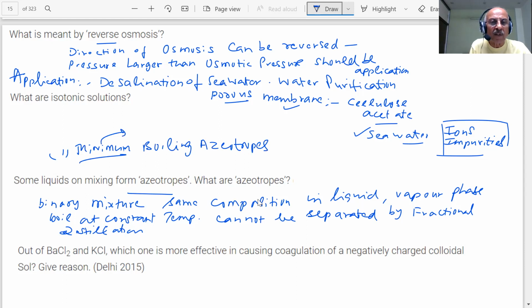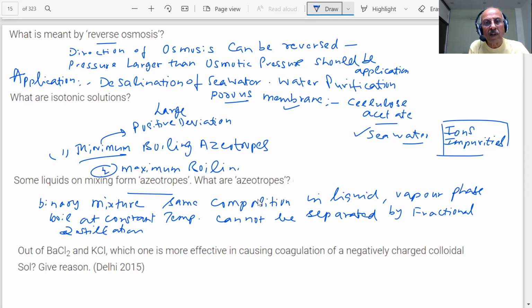A maximum boiling azeotrope is formed by those solutions which show a large negative deviation from Raoult's law. This is how the questions are framed in the paper.